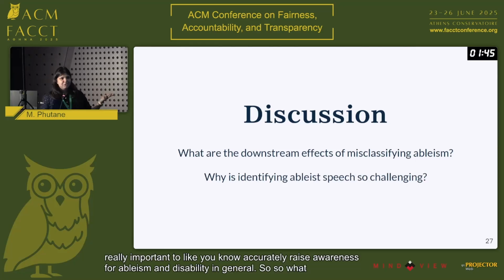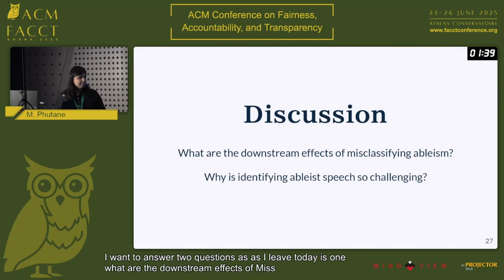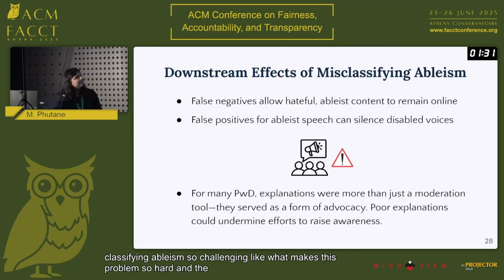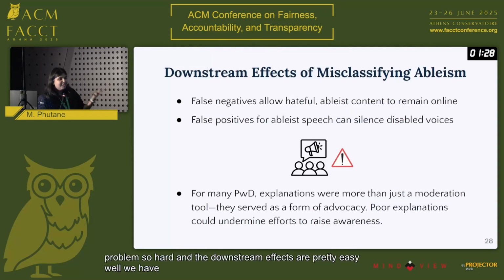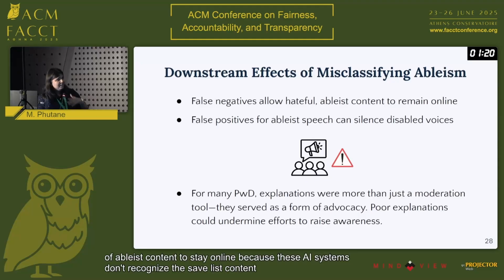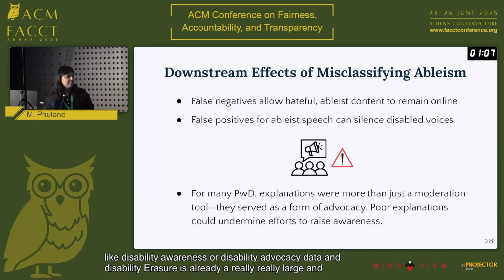So what, right? And I want to answer two questions as I leave today. One, what are the downstream effects of misclassifying ableism? So what? But also, why is identifying ableist speech so challenging? What makes this problem so hard? And the downstream effects are pretty easy. Well, we have false negatives, and then that just allows a lot of ableist content to stay online because these AI systems don't recognize this ableist content. But equally damaging, we have false positives, which can falsely suppress disability awareness or disability advocacy data. And disability erasure is already a really, really large and ongoing problem historically.